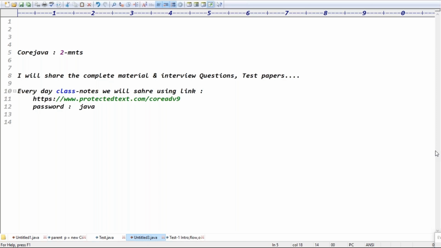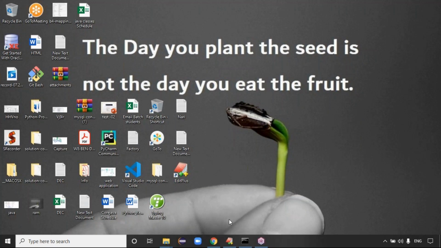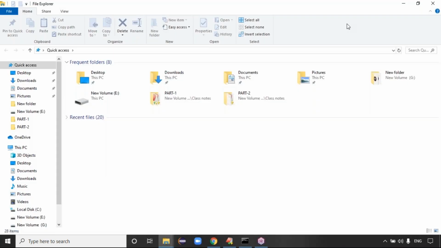Sir, what is the difference between core Java and advanced Java? I'll come to that point now. Is there any course for DSA with Java? Gurpreet, first you focus on the development side, guys. First you try to get the job. Then after that you can think about DSA. These all are not going to help you.